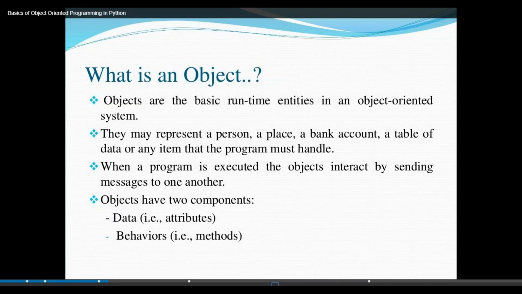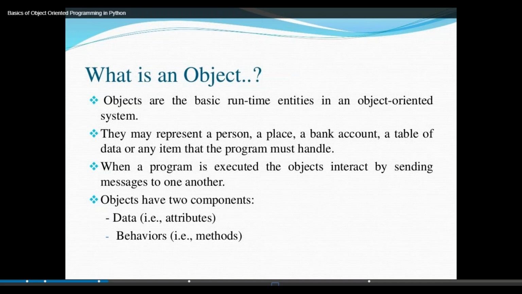Entities in an object oriented system, right? Next, they may represent a person, a place, a bank account, a table of data, or any item that the program must handle. You can write n number of programs for a person, n number of places, and we can create bank accounts. So when a program is executed, the objects interact by sending messages to the other one.